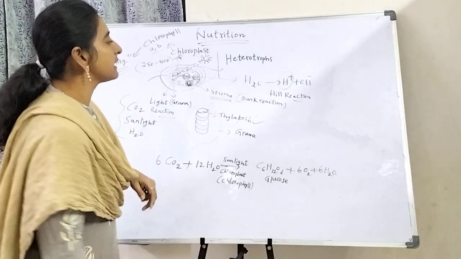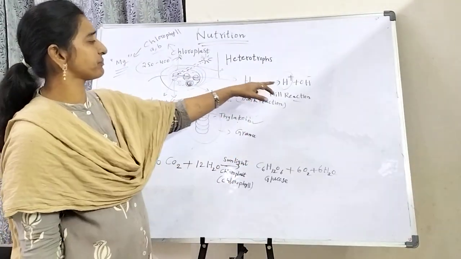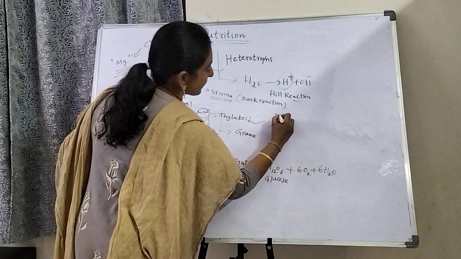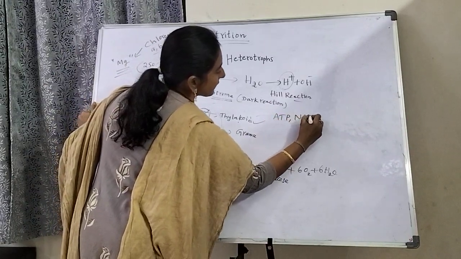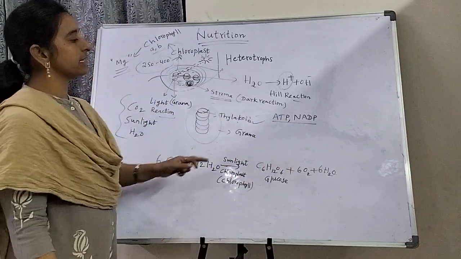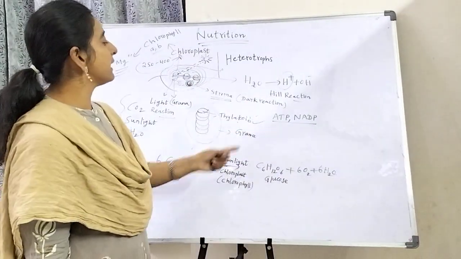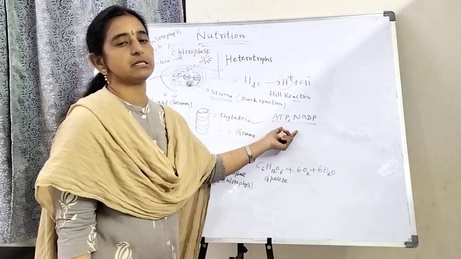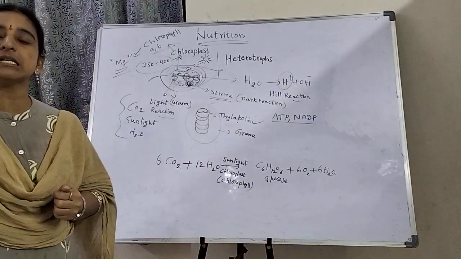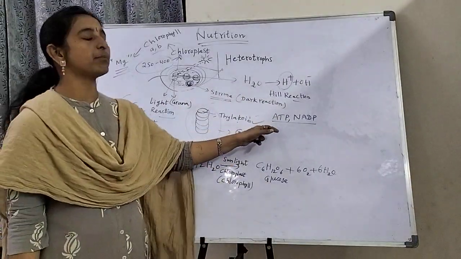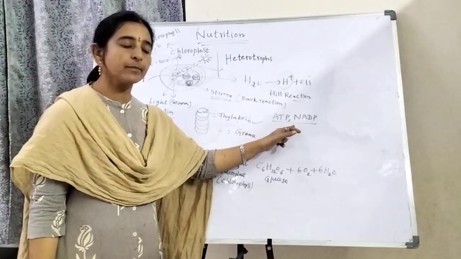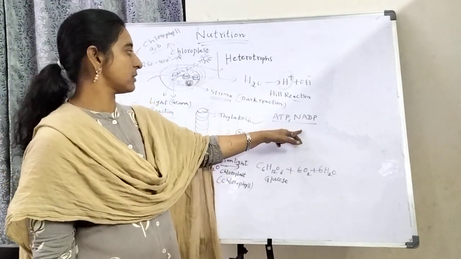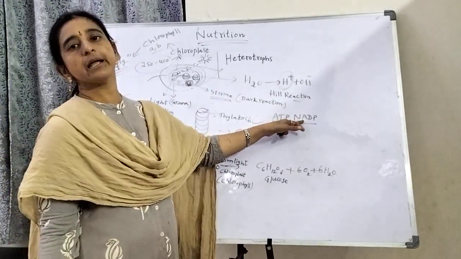Then another one: there are different types of assimilatory powers, that is, ATP and NADP. These ATP and NADP are known as assimilatory powers. ATP means adenosine triphosphate. NADP means nicotinamide adenine dinucleotide phosphate. So this is ATP and NADP.